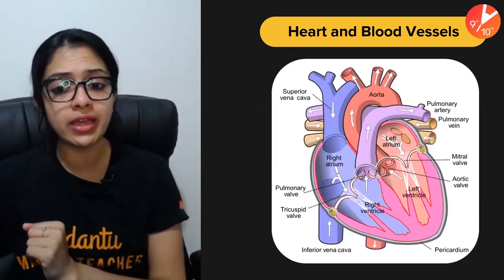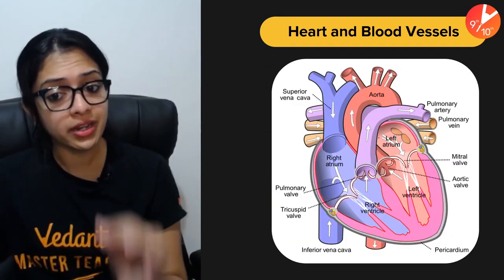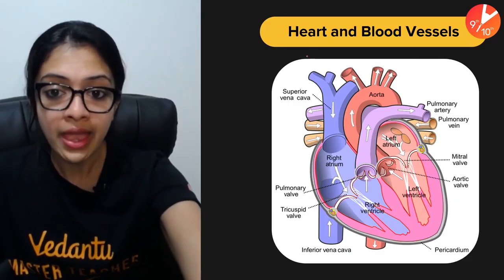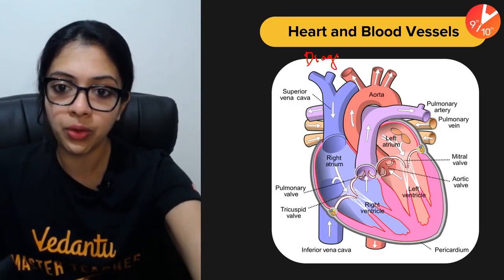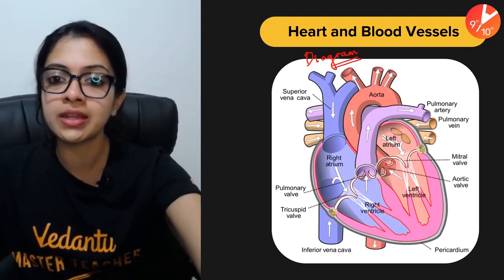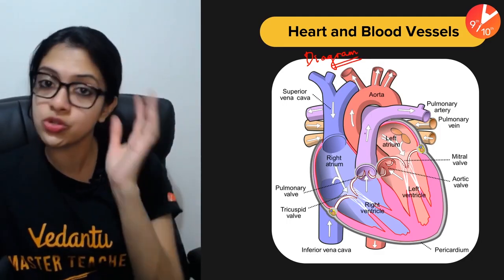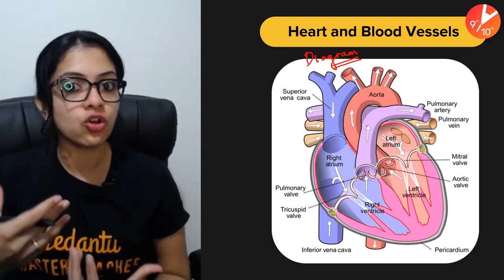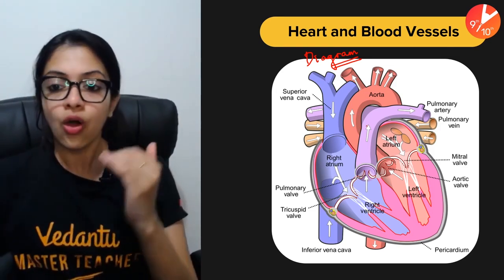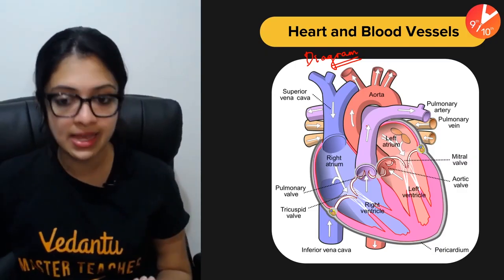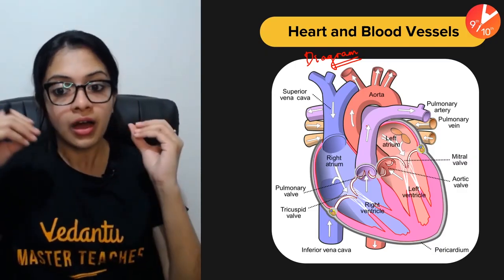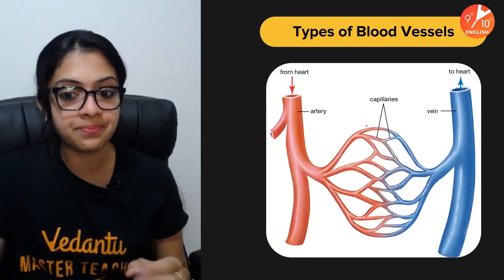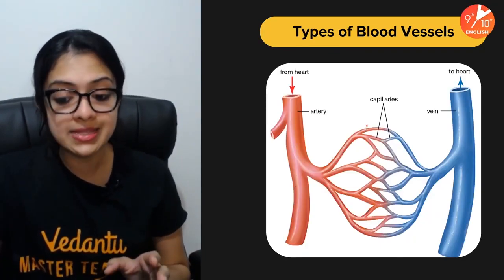And of course, talking about the heart and the blood vessels, children, it is very important to know the diagram of the heart. The diagram of the human heart is super duper important for you to know. And of course, the different kinds of blood vessels. Arteries always carry blood away from the heart. Always remember, veins carry blood towards the heart. And always remember the schematic double circulation diagram.